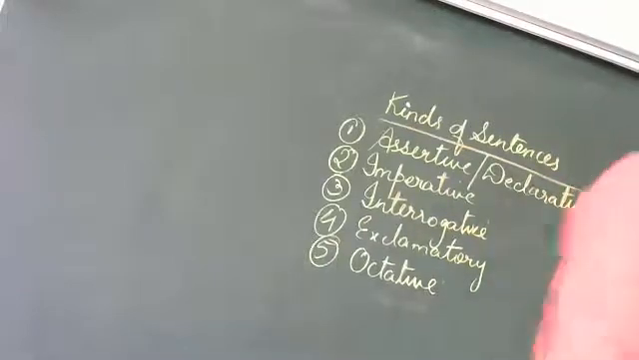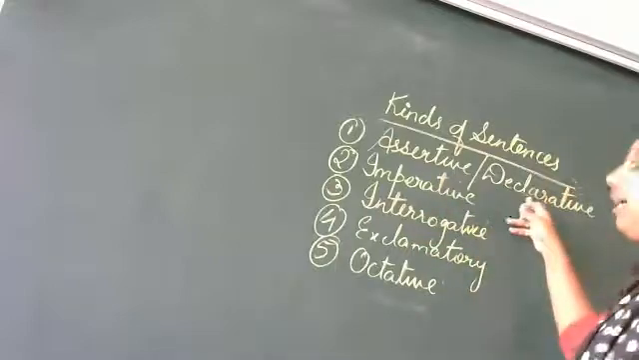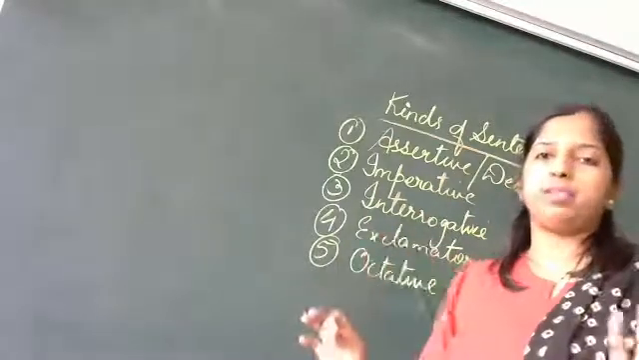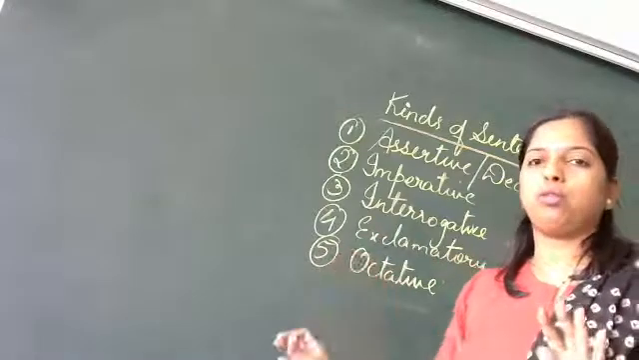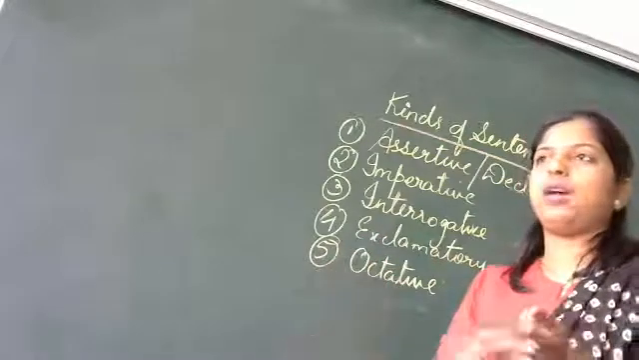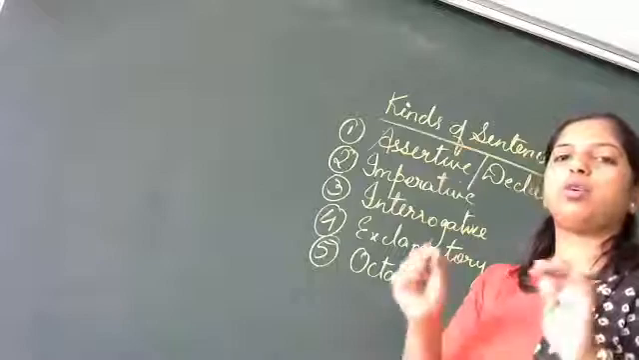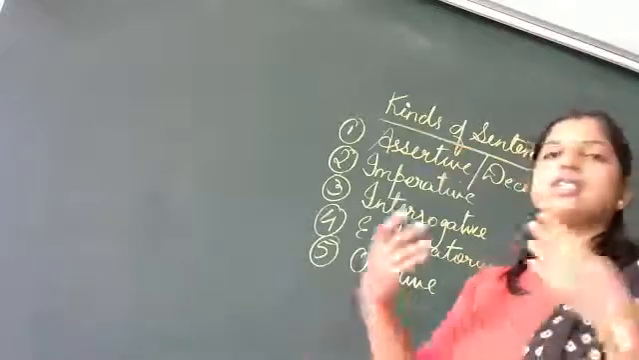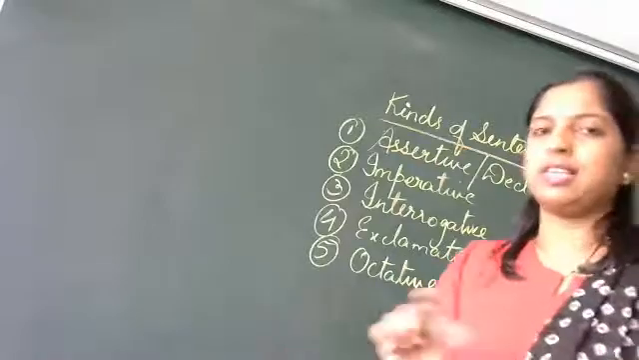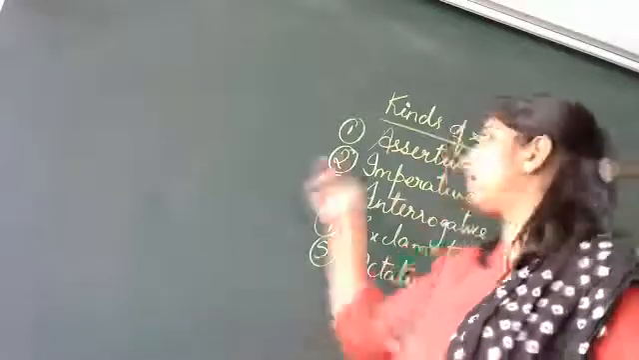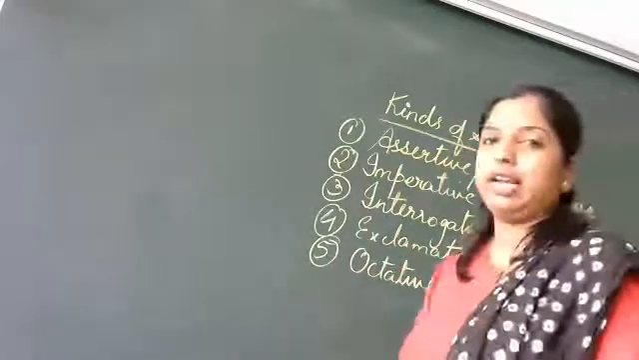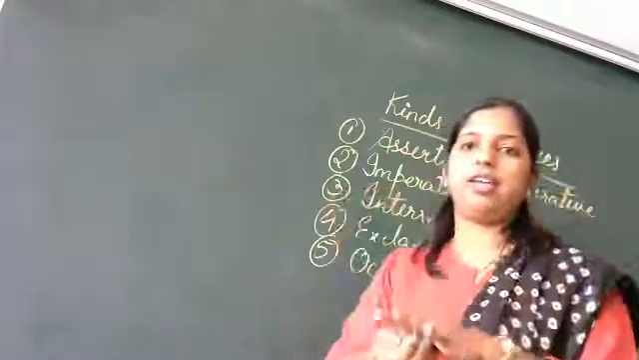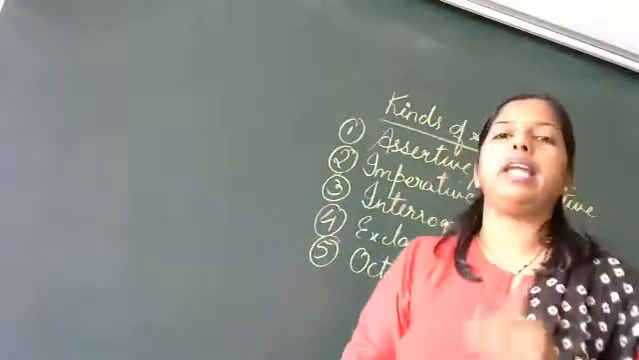The first one, assertive or declarative, which is just a statement. A simple statement. I am going to school. Got it? Or mother is going to the market. She is reading. Teacher is teaching. A simple sentence, a statement which is made. That is called an assertive or declarative. This assertive and declarative, further it is divided into affirmative and negative.